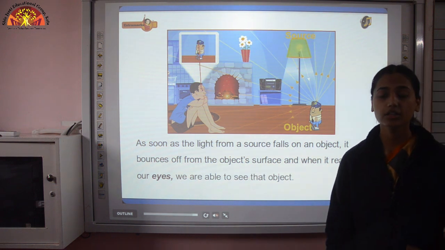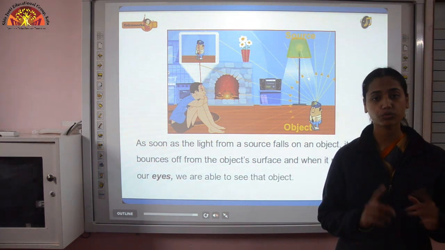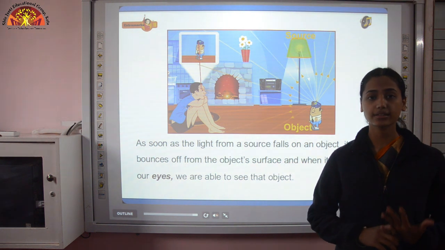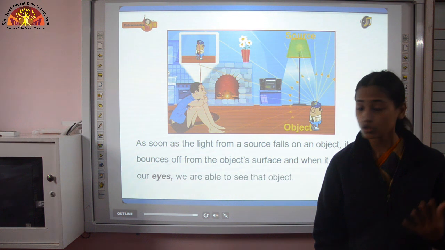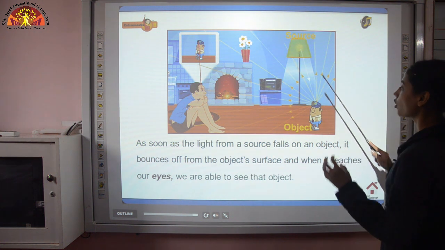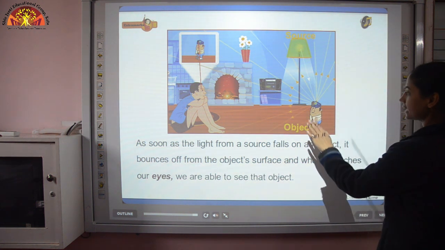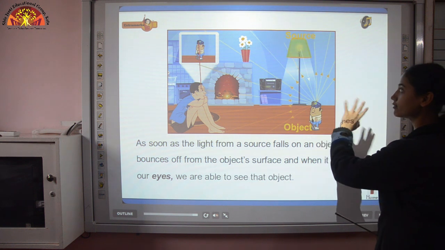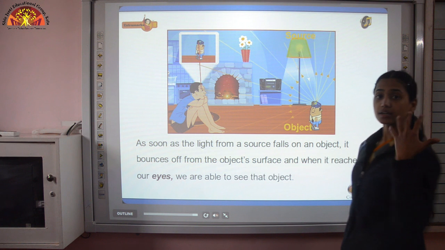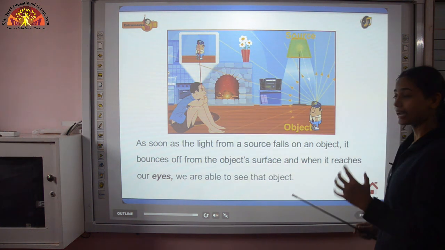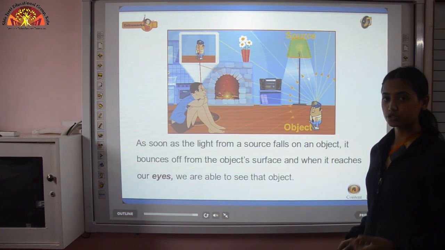Now look, to see any object, what 2 things are required? One is light and the other is our eyes. When light falls on any object, that object reflects those rays, and those reflected rays fall into our eyes, and that's how any object is visible to our eyes.